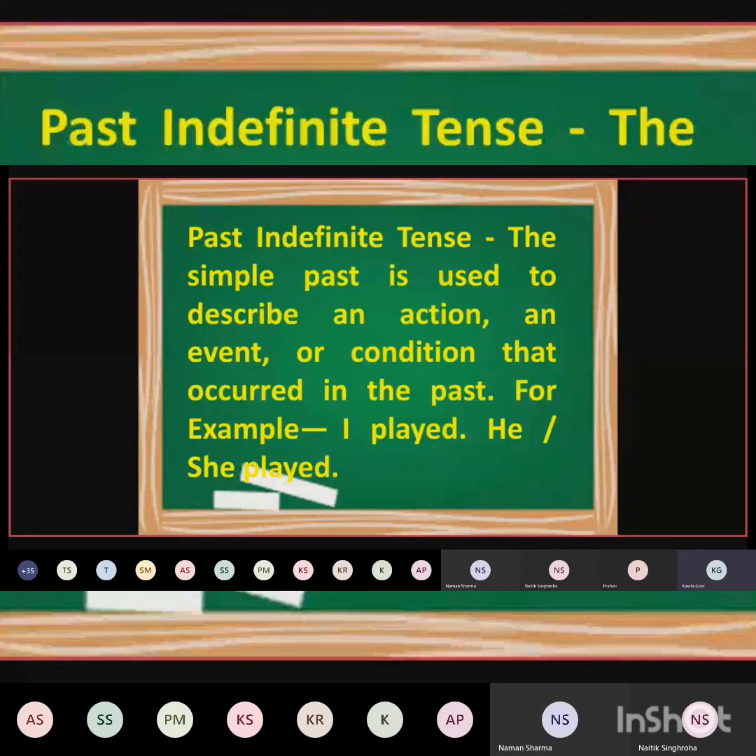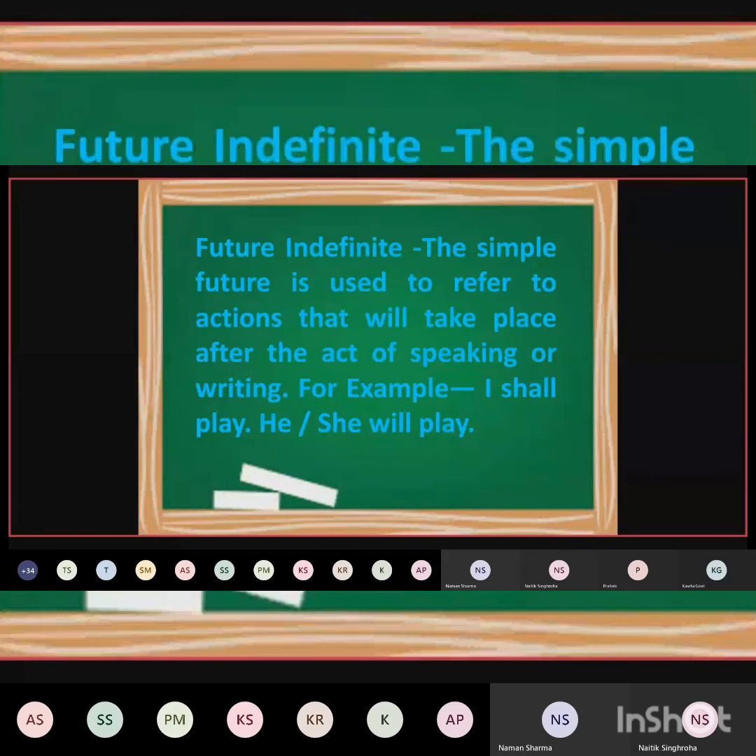Past indefinite tense, where do we use past indefinite? The simple past is used to describe an action, an event or condition that occurred in the past. For example, I played yesterday. She played yesterday. Understood? That happened already in past.